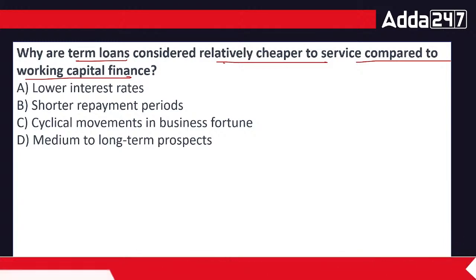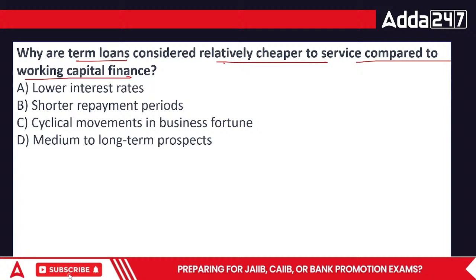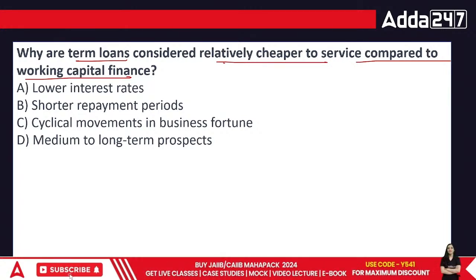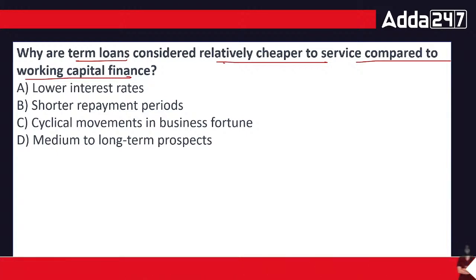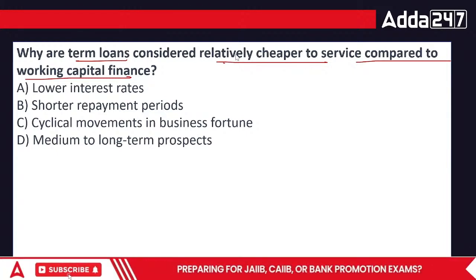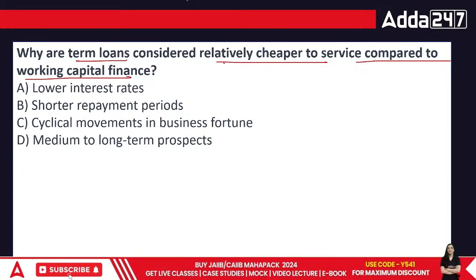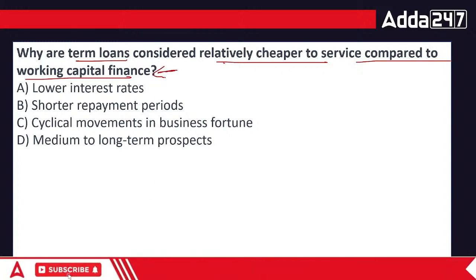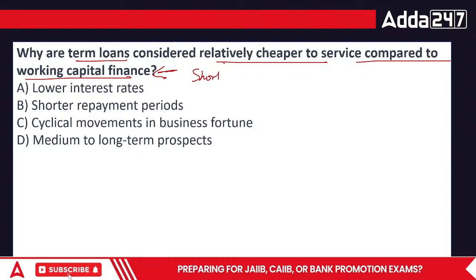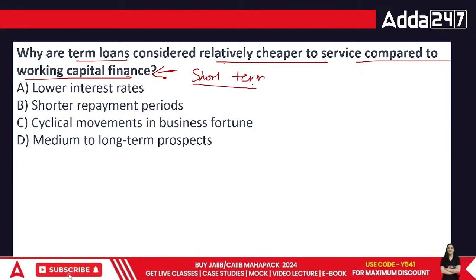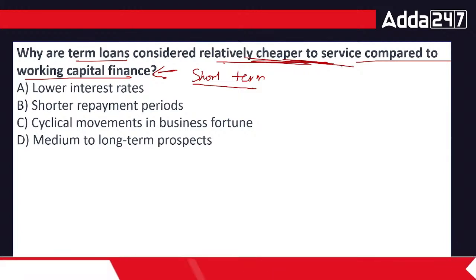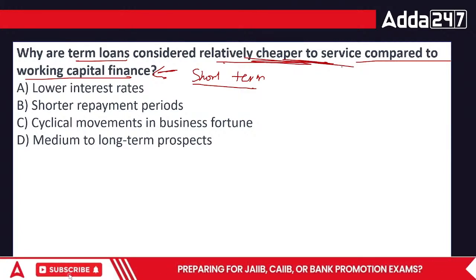Now, when we talk about the short-term area, the interest rate is higher as compared to the rate of interest on the long-term loans, isn't it? Now, this is something that is true. So, what is it that we should deal with? Lower interest rate. Now, normally, the working capital finance is short-term. But when we look at things from the longer point of view, the term loans are considered relatively cheaper because their interest rate is lower.